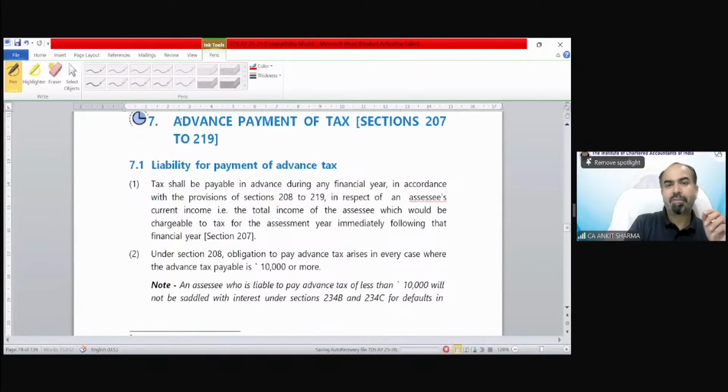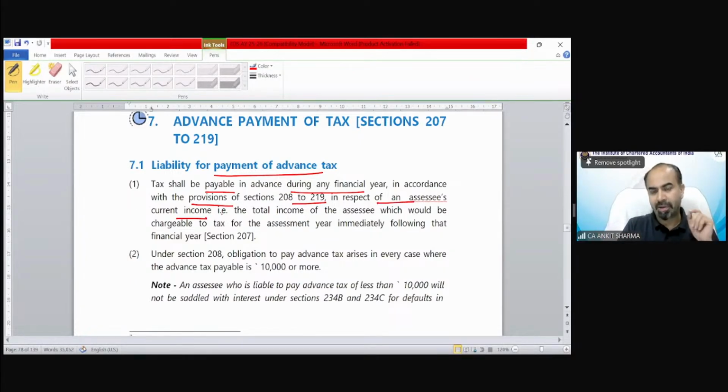Liability for payment of advance tax. Tax shall be payable in advance during any financial year in accordance with the provisions of sections 208 to 219 in respect of an assessee's current income. The total income of the assessee which would be chargeable to tax for the assessment year immediately following that financial year.